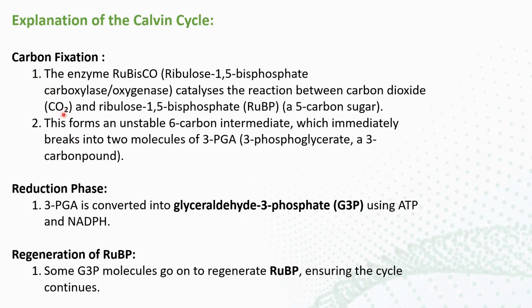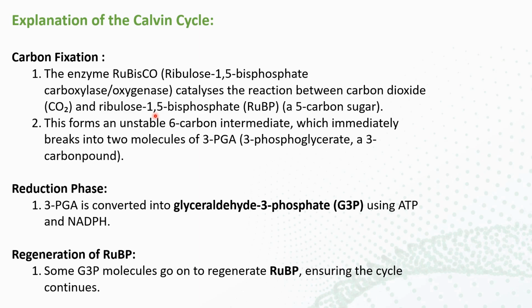Why is this reaction known as carbon fixation? Because here the carbon is fixed, meaning carbon is added. The ribulose bisphosphate, with the help of the enzyme ribulose 1,5-bisphosphate carboxylase oxygenase, reacts with carbon dioxide. Ribulose 1,5-bisphosphate is a 5 carbon sugar.